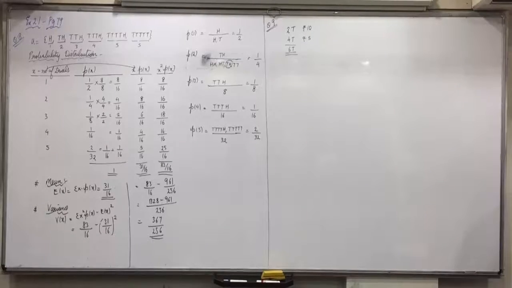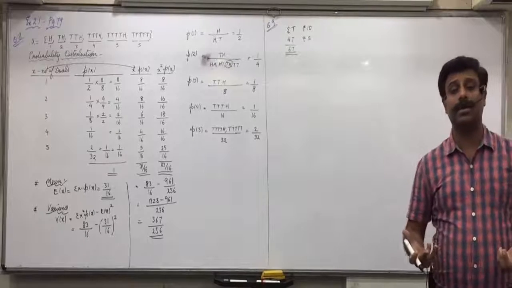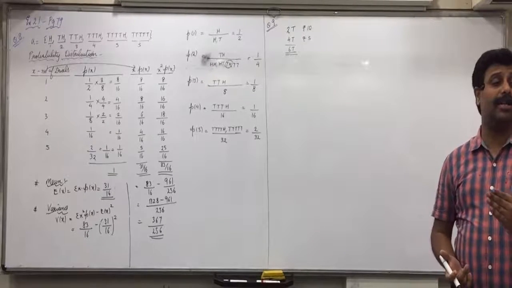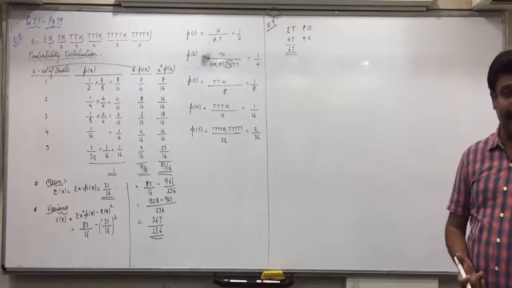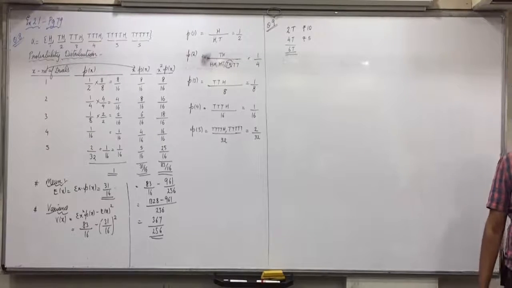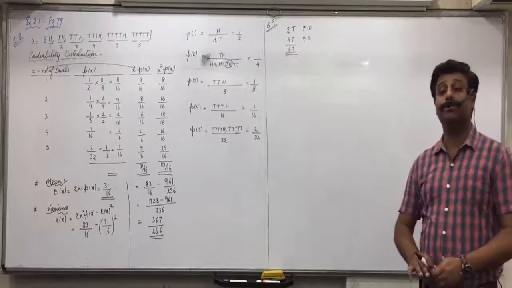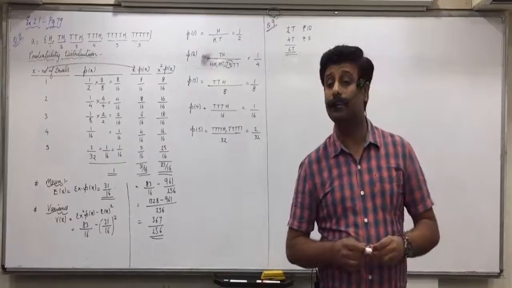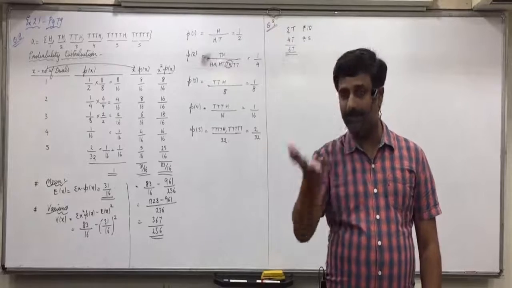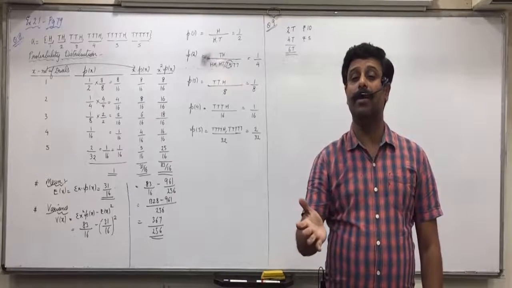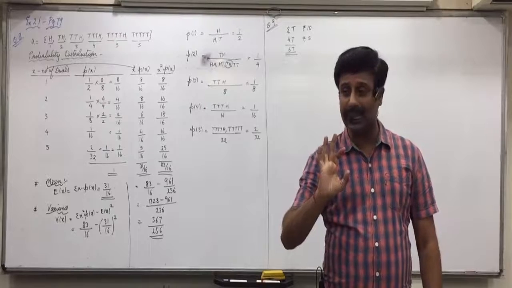Now they say, if a ticket is drawn at random from the box, and then A, if only 1 ticket is drawn, so only 6 outcomes are there. T1, T2, T3, T4, T5, T6. Either you get ticket 1 or ticket 2 up till ticket 6. Find the expected value of the price. What will define X here? Number of tickets? No, price. Expected value of price, did you understand this?